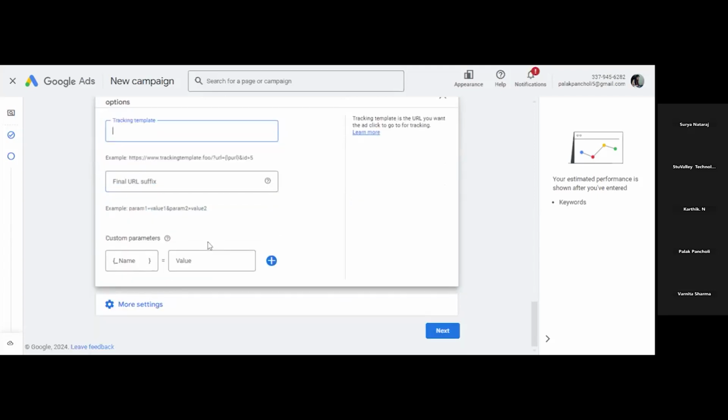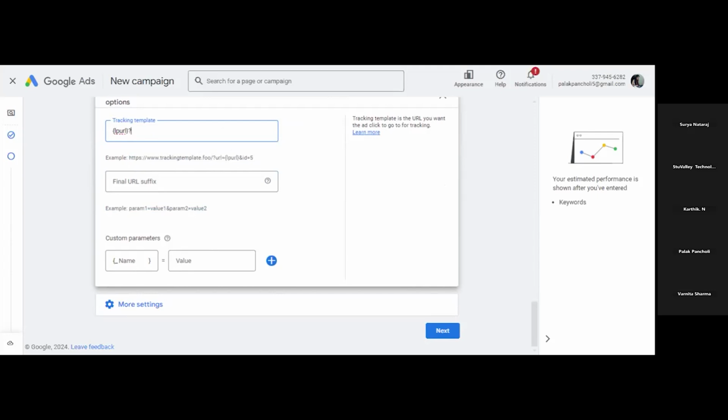So what we need to write here in the tracking template, see the template is given here. For example, in the tracking template, how it looks like, first of all you need to write LPURL, that is the landing page URL, okay. Then question mark you have to put.